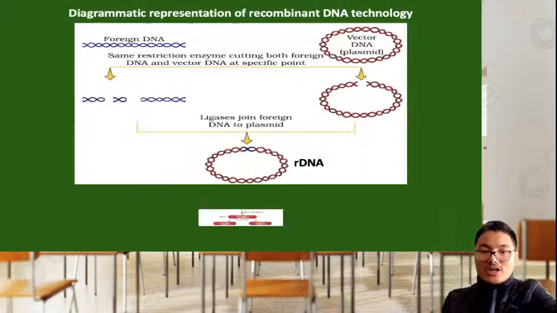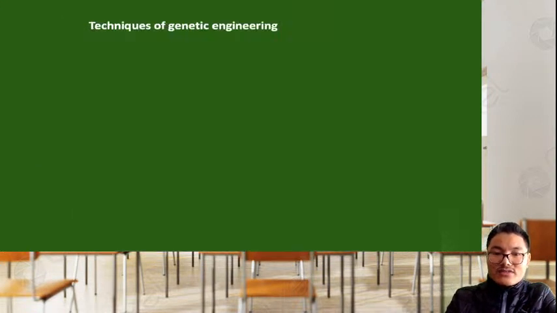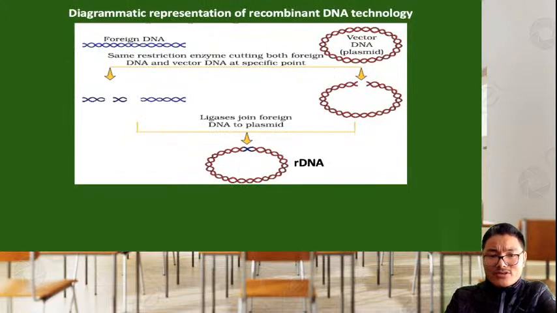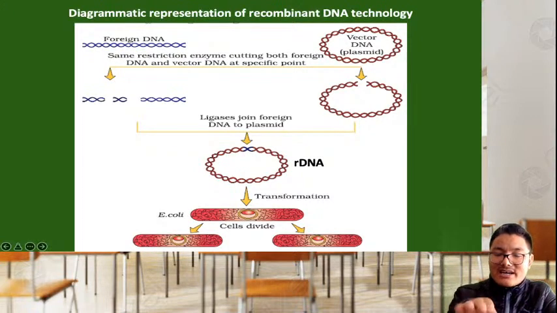If you just focus on this simple diagrammatic representation, it's fine. And even by referring to my notes, if you go through these pictures, you will get a good understanding. In this chapter, the main discussion is all about this slide. This is the diagrammatic representation which is discussed again and again: what restriction enzyme is, details about restriction enzyme, and information about ligase enzyme, the process of transformation, construction of rDNA. All these will be discussed. So the main theme here is this entire picture.